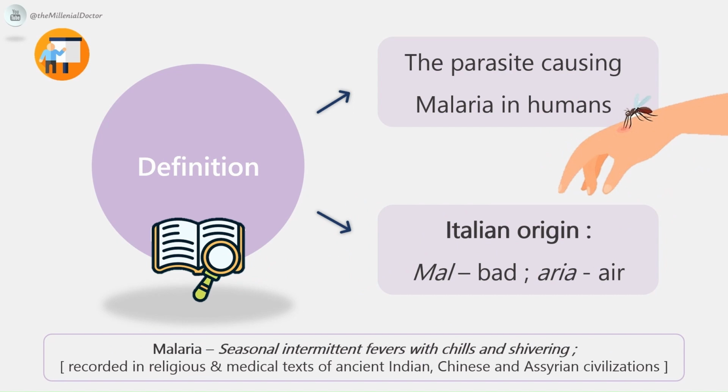The name malaria is of Italian origin, where the word mal refers to bad and aria refers to air. This was given in the 18th century in Italy as it was thought to be caused by foul emissions from marshy soil. Malaria has been known from ancient times. Seasonal intermittent fevers with chills and shivering, recorded in the religious and medical texts of ancient Indian, Chinese, and Assyrian civilizations, are believed to have been malaria.